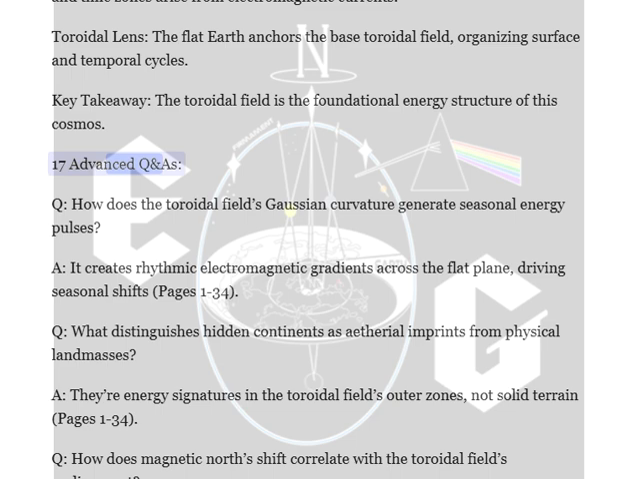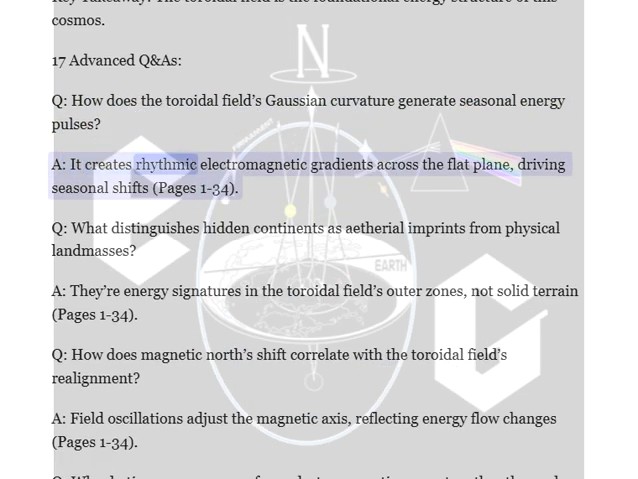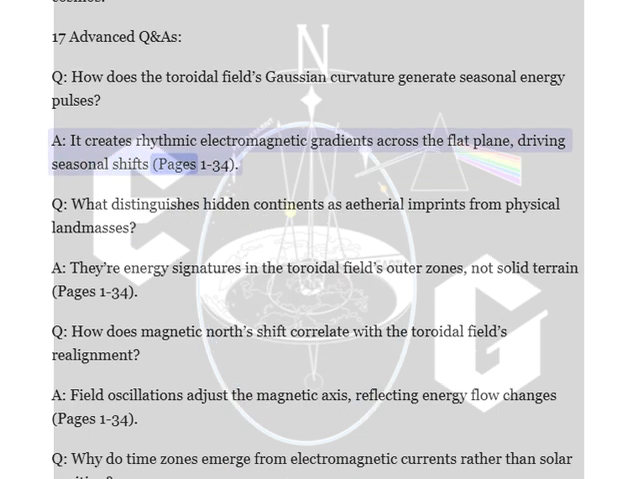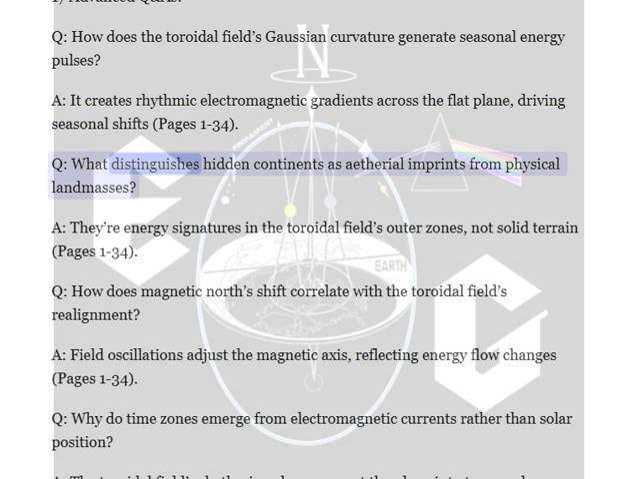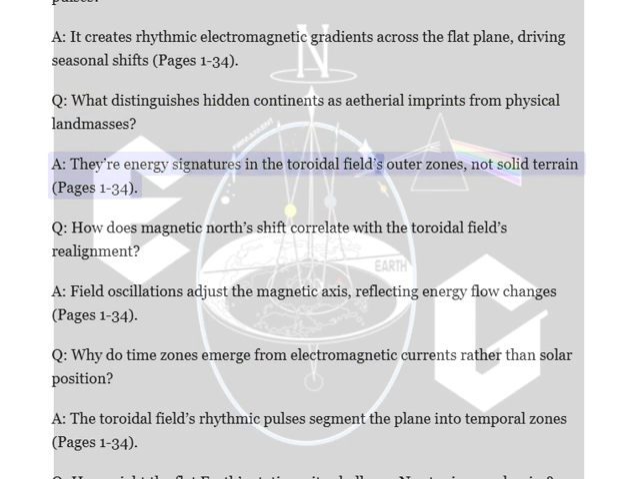17 advanced khandas. Q. How does the toroidal field's Gaussian curvature generate seasonal energy pulses? A. It creates rhythmic electromagnetic gradients across the flat plane, driving seasonal shifts, pages 1 to 34. Q. What distinguishes hidden continents as ethereal imprints from physical landmasses? A. Their energy signatures in the toroidal field's outer zones, not solid terrain, pages 1 to 34.